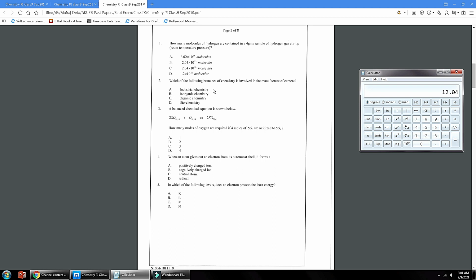Number 2, which of the following branches of chemistry is involved in the manufacturing of cement? So here again manufacturing is included. It is done by industrial chemist. Industrial chemistry is included in this manufacturing.